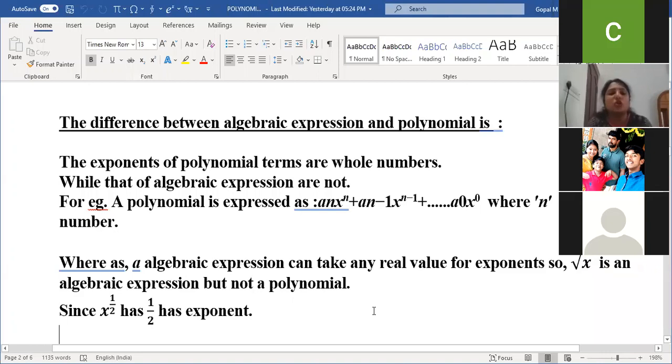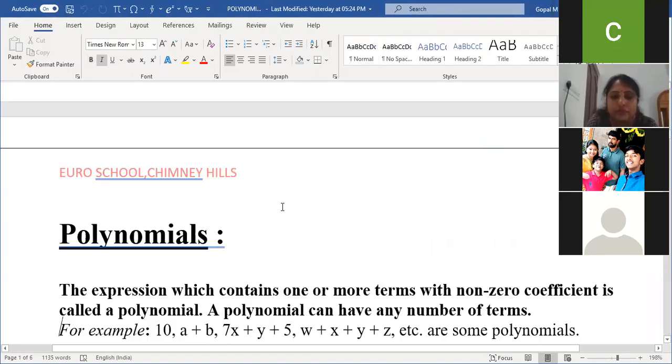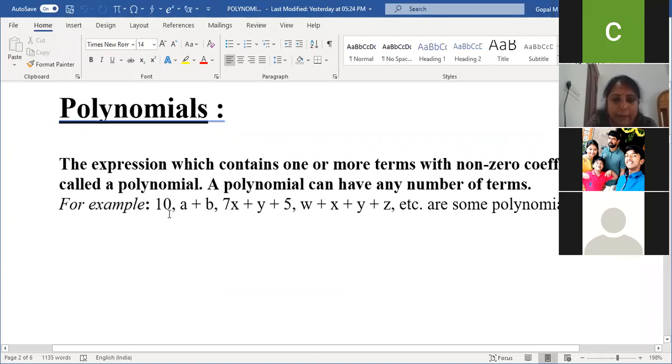The exponents of polynomial terms are whole numbers. Here I'll just show the difference, children. You just observe the examples I've taken: 10. I can write 10 in exponential form as 10 into x to the power 0. 0 is a whole number, right? Yes, we can write 10 in this form.